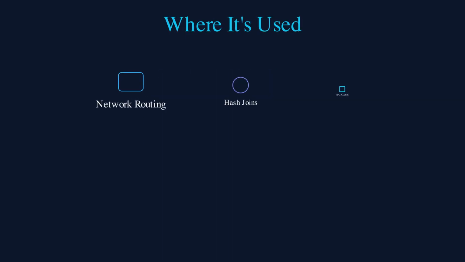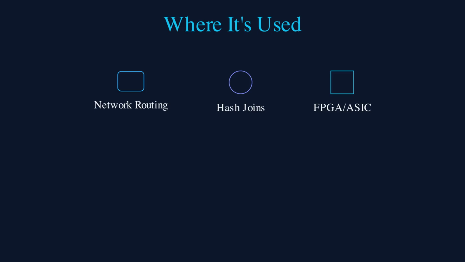Cuckoo hashing shines in network routers for fast packet classification, in databases for hash joins, and in hardware implementations where predictable latency matters.